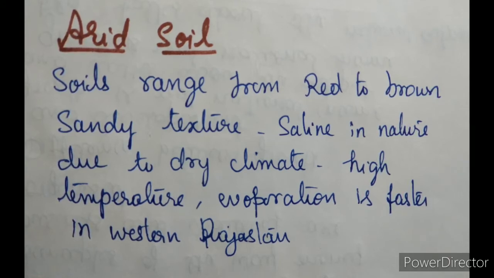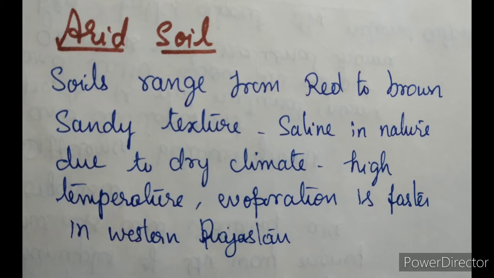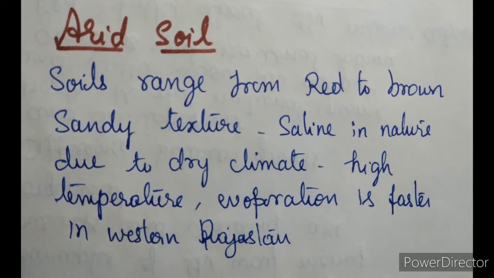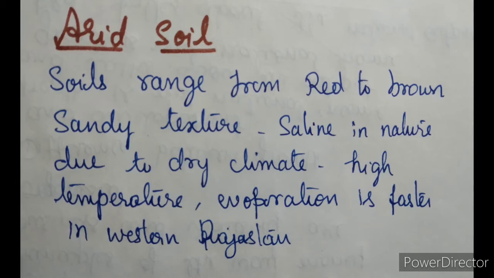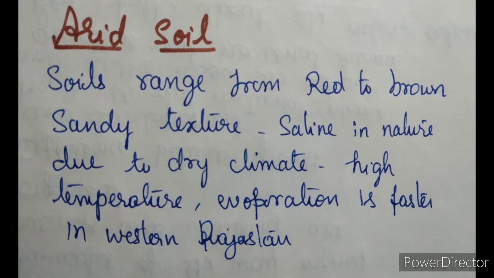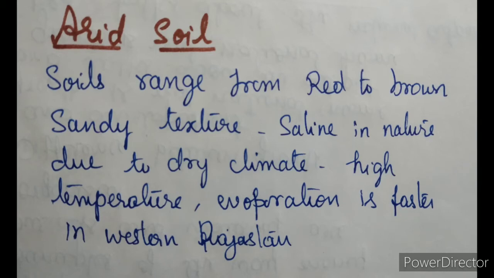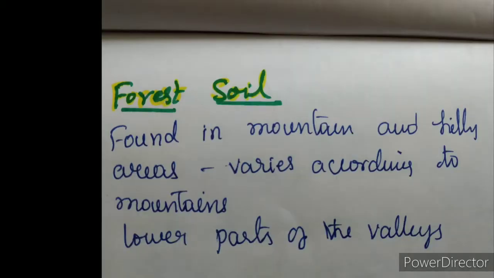Proper irrigation means getting water to the soil, but we know how Rajasthan was before. Some of the land is very useful for irrigation also. So after irrigation, these soils became cultivable, as in the case of Western Rajasthan. That only I am telling. In Western Rajasthan, this soil is useful for irrigation. Is it clear? Next, we move on to the forest soil.